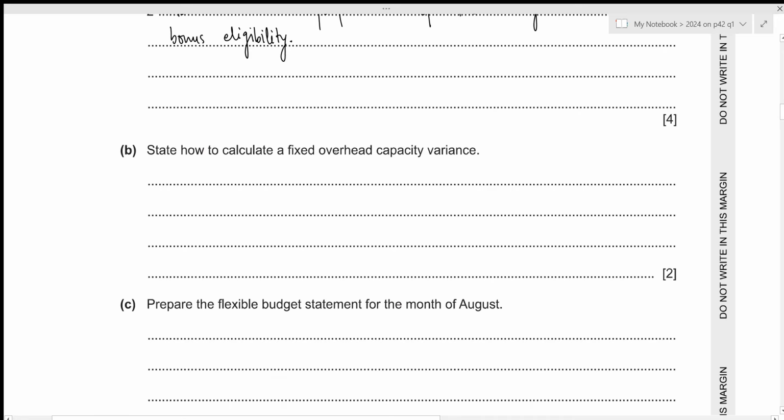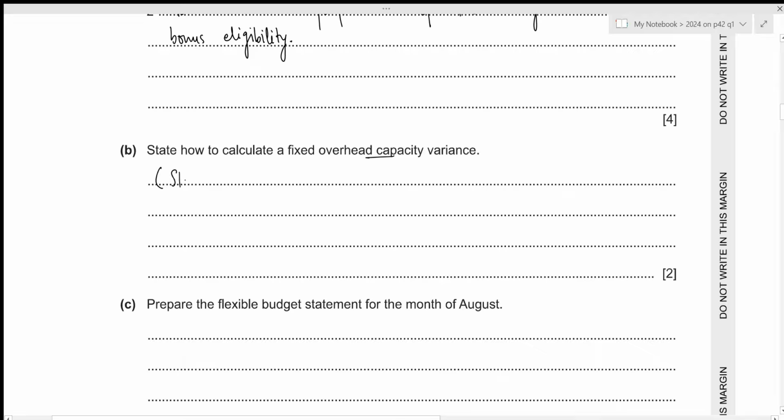We now need to state how to calculate a fixed overhead capacity variance. So the formula for the fixed overhead capacity variance is just going to be the standard hours for budgeted production minus the actual hours, and we need to multiply it by the overhead rate per hour. And always remember that the overhead rate per hour will be the standard fixed overhead. Let's write it down.